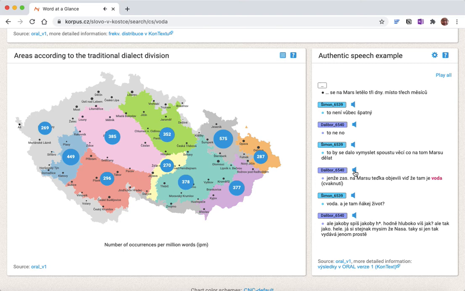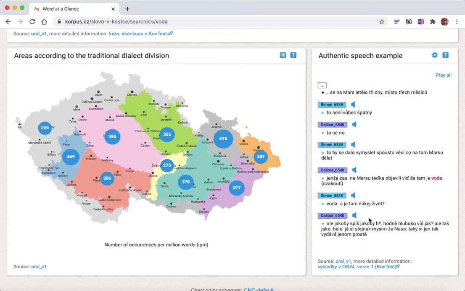So somebody's talking about them finding water on Mars, and so what that's giving me is an example of an actual Czech person, a real conversation, spontaneous conversation that was recorded for this purpose, saying the word voda. And so that really is again a very useful thing. I can click on play all and get the whole conversation going, even though the voda is only a part of it.